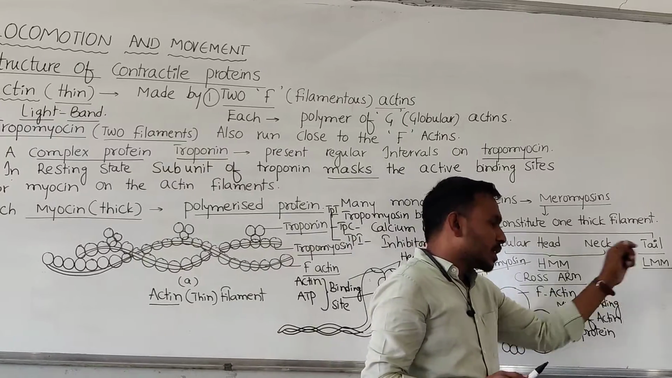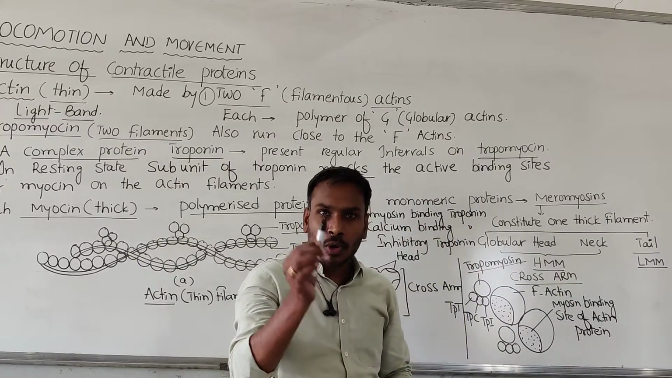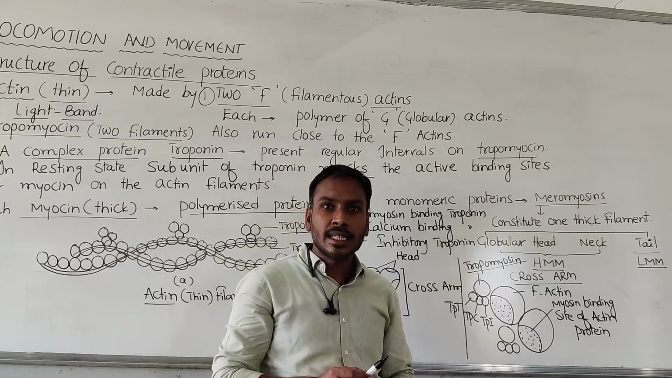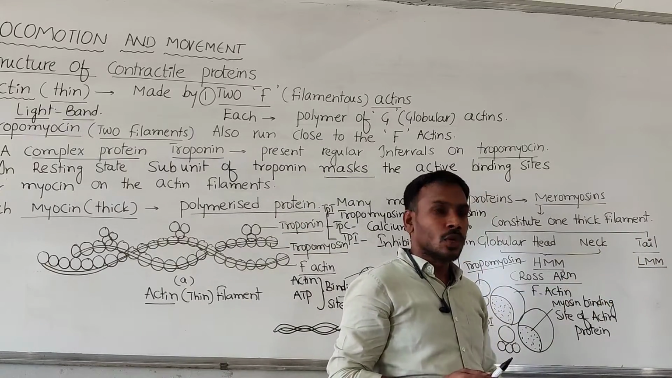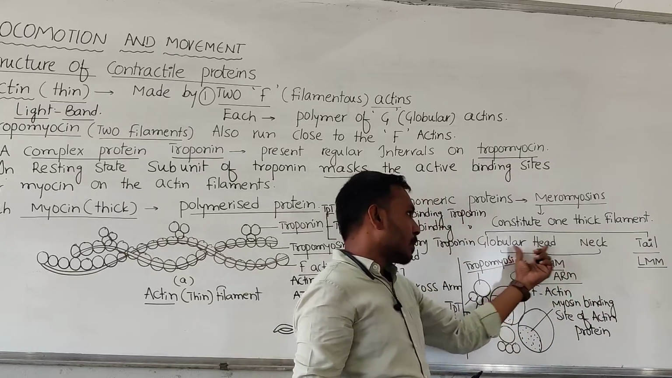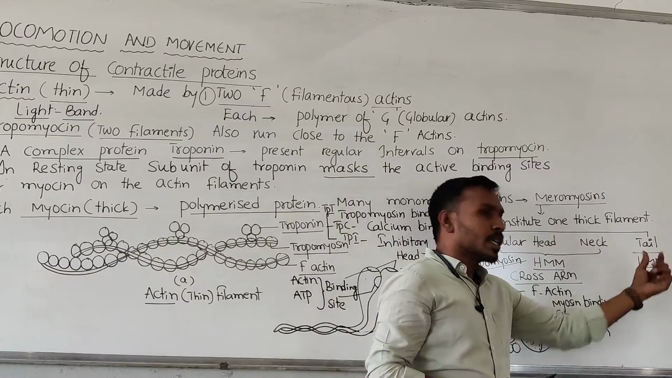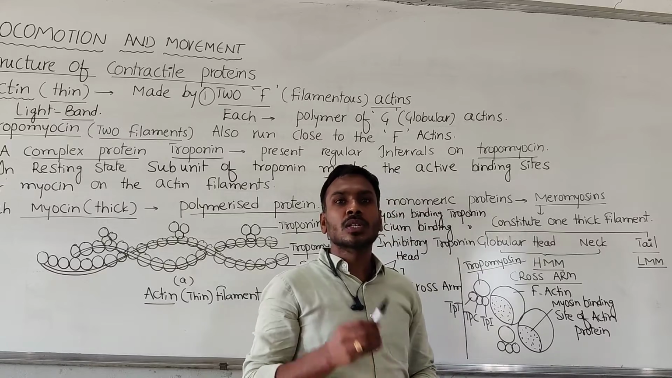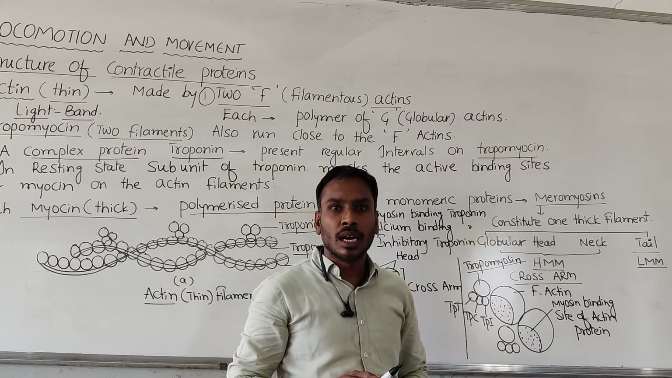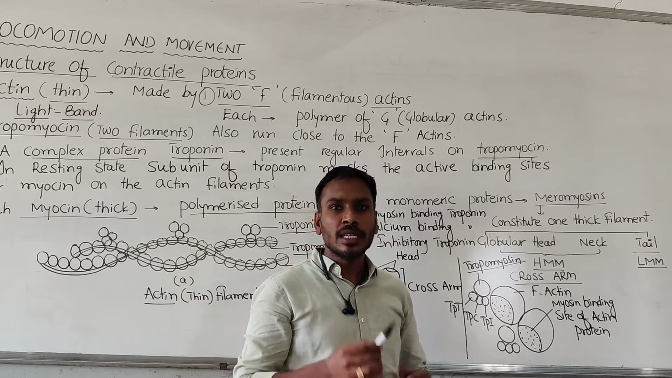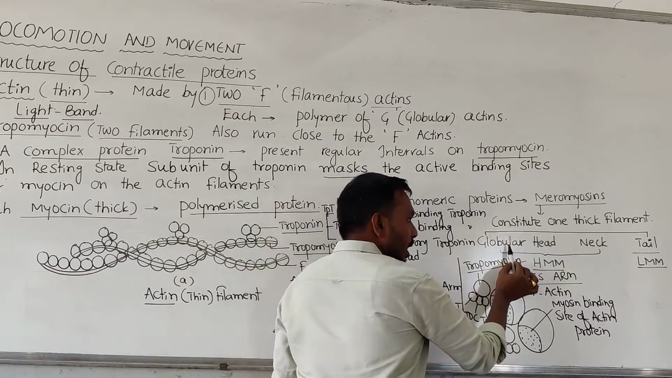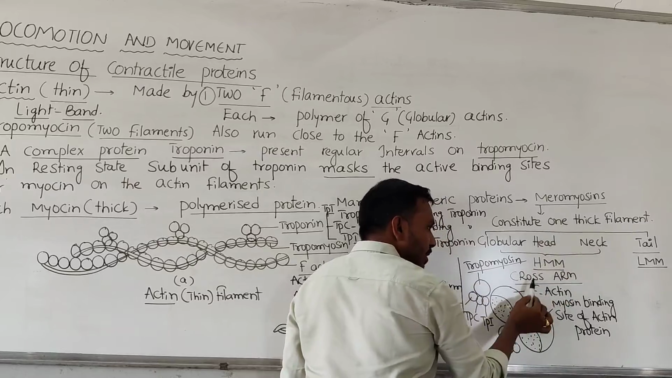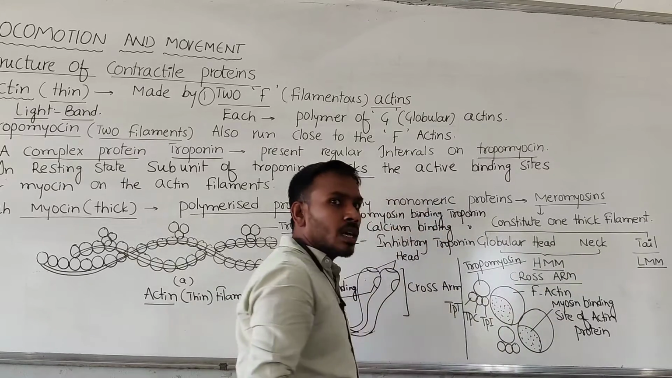And along the tail region, where the meromyosin protein is present in lighter amounts, hence it is called light meromyosin. So heavy meromyosin is head plus neck, and light meromyosin is the tail region, because of the concentration of the meromyosin proteins, we can segregate like this. Now, here the globular head plus neck region together are forming the cross arm.